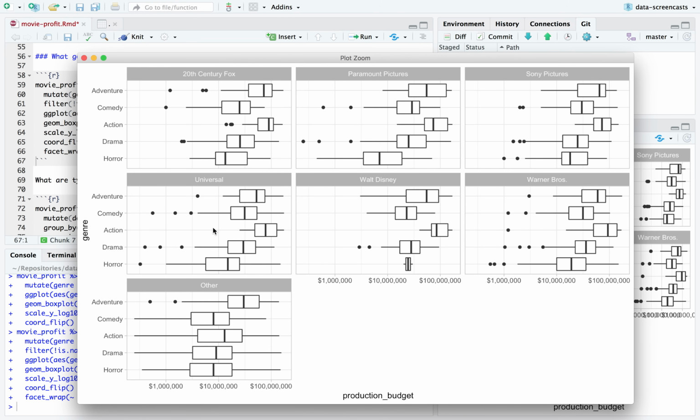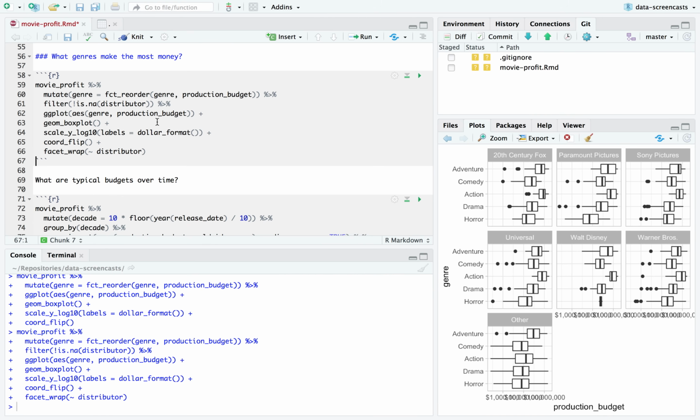All right. So I see, for example, that across all 6 of these major studios, action always makes more money. Always costs more money. Action and adventure, generally costing more. And horror, Walt Disney probably producing very few horror movies, looks like. Horror usually costs the least. Okay, that's interesting.